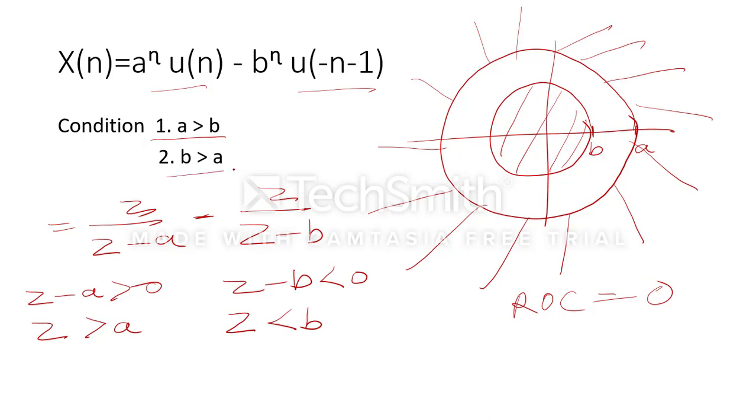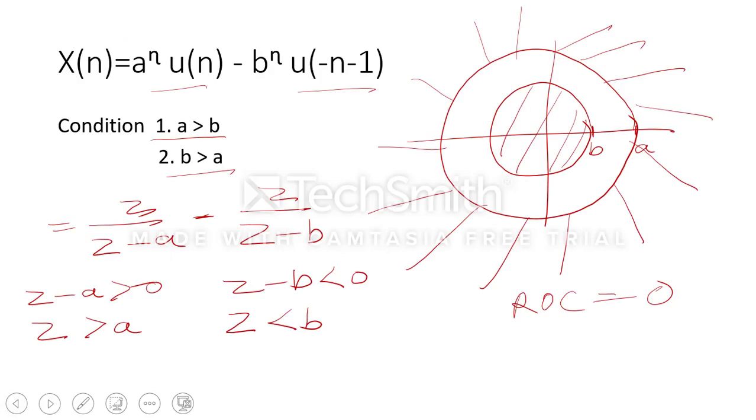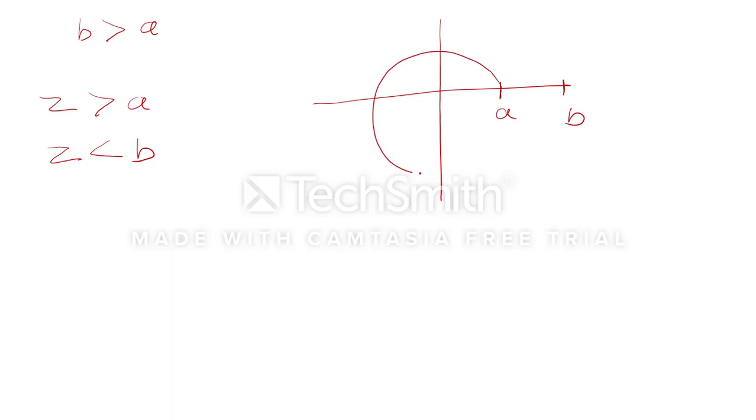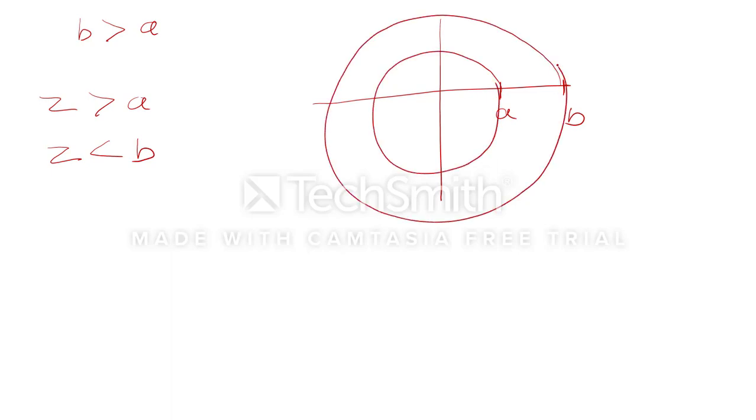Now we will check the second condition, when b is greater than a. Here the condition is given that b is greater than a. We know that the first expression is z greater than a, and the second expression is z less than b. Now, since b is greater than a, a will lie over here and b will be here. When we draw the circle, z greater than a means the ROC will be outside the circle, going from a up to infinity.